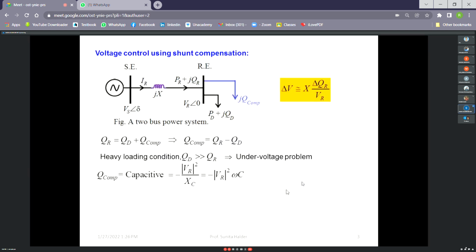So in heavy loading condition, there will be an under voltage problem. So we can compensate it with a capacitor. We have developed this concept to some extent in our power system planning and design classes in the transmission line part.